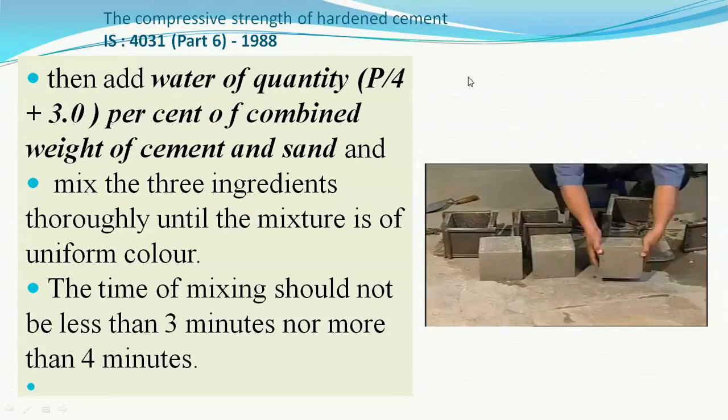The water quantity is the consistency percentage of water divided by 4, plus 3, as a percentage of the combined weight of the cement and sand, and this water is mixed. The cement, sand and water mortar is prepared, and cubes of 7.06 by 7.06 by 7.06 cm are cast.